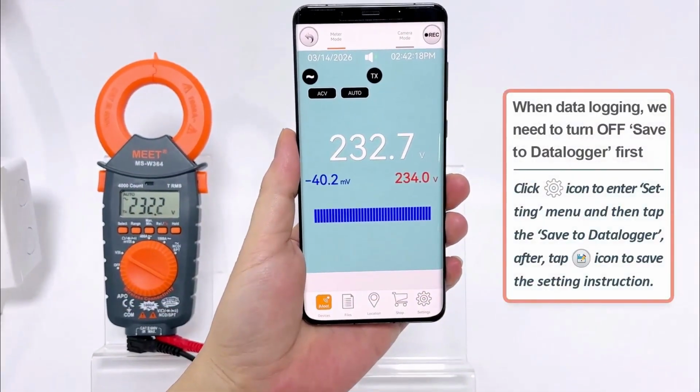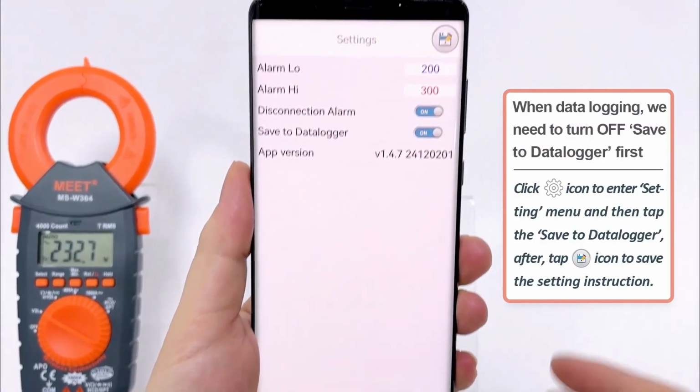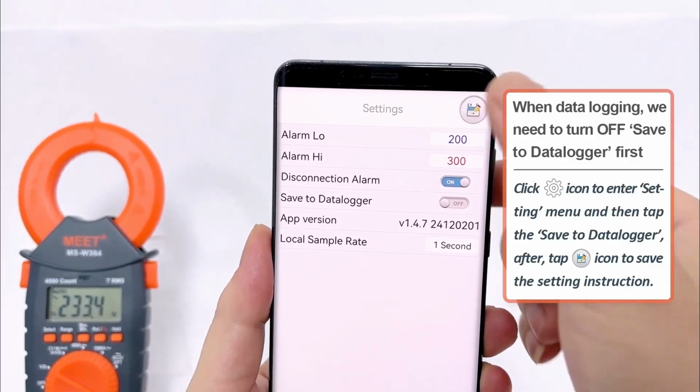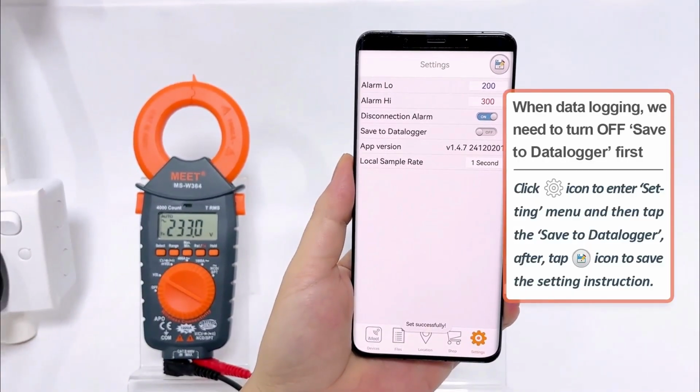When data logging, we need to turn off Save to Data Logger first. Click the Setting icon to enter the Setting menu and then tap Save to Data Logger. After that, tap the Save icon to save the setting instruction.